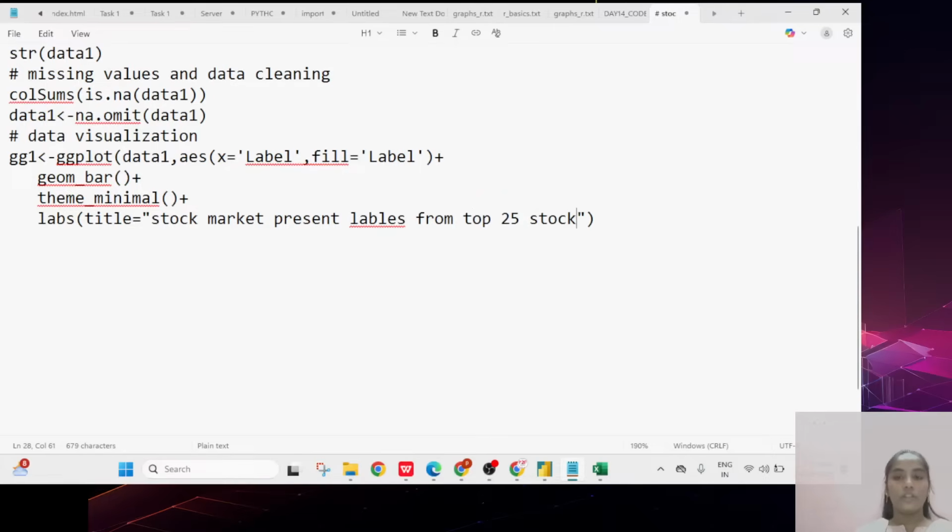This is my title. Then later I want to give x is equal to labels, because I am giving the labels, and y is equal to values of labels. So like that I have taken. So now this will be completed.